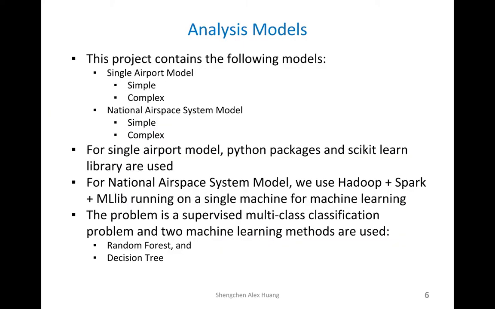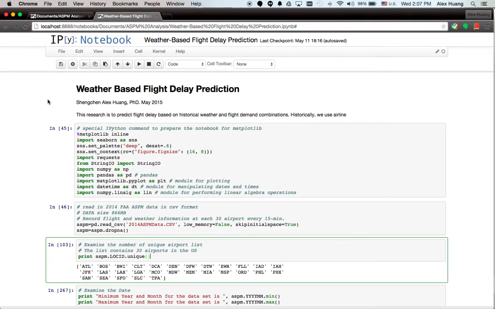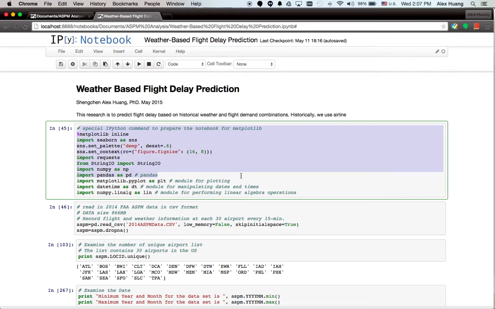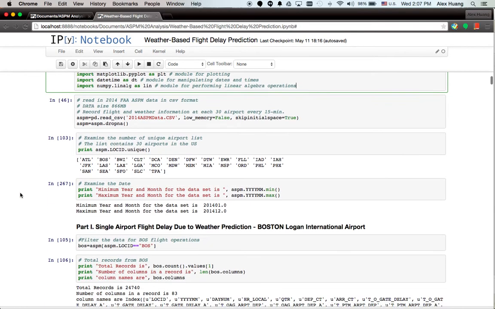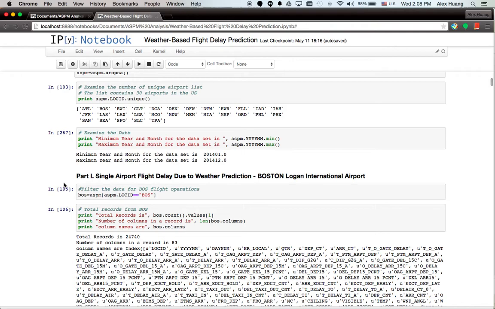Before we go to the result, let's look at the code. In the code, this is the IPython process. At the very beginning, we import all the required libraries in Python, and then read the data into a pandas database within IPython. As you can see here, we have 29 airports in the United States, and the months are from last year, 2014, from January to December.